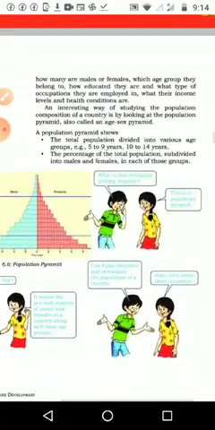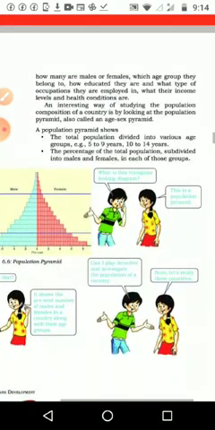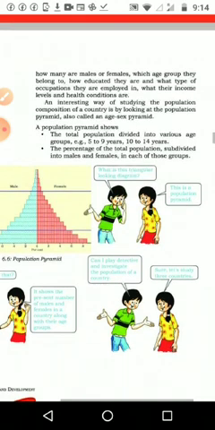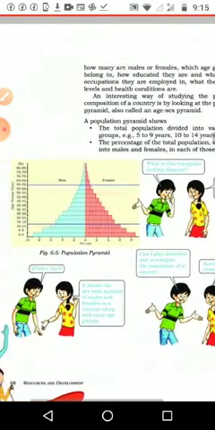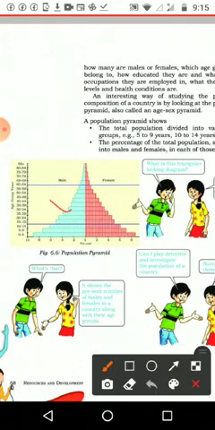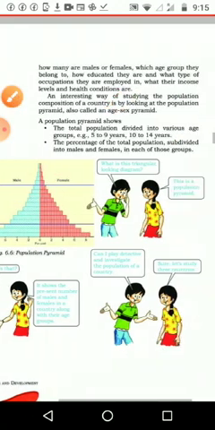Please underline all the sentence. Okay, an interesting way of studying the population composition of a country is by looking at the population pyramid. It is called the age-sex pyramid. We can see one population pyramid here, given in the textbook. We make it in the form of a pyramid to study things very easily, especially the age and sex pyramid, to understand.